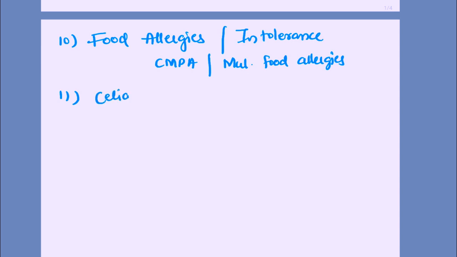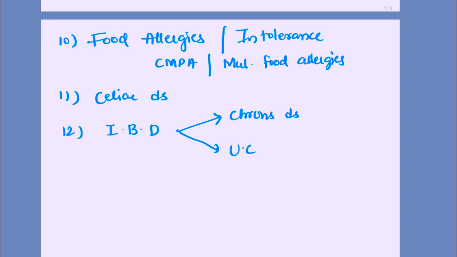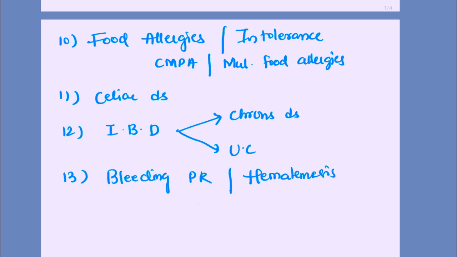Celiac disease, very commonly asked in exams. Celiac disease or inflammatory bowel disease. It can be either Crohn's disease, mostly it will be Crohn's. Sometimes ulcerative colitis can also be asked. Bleeding per rectum or hematemesis, that is portal hypertension.